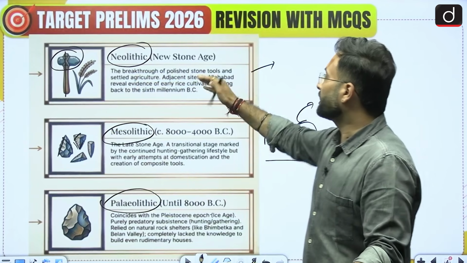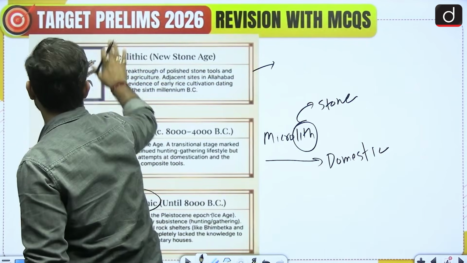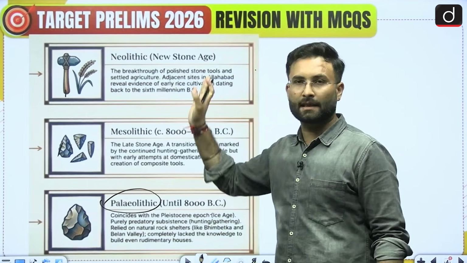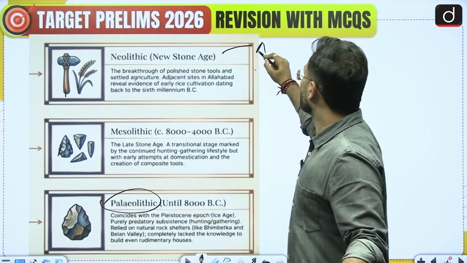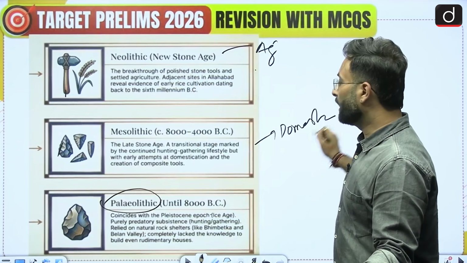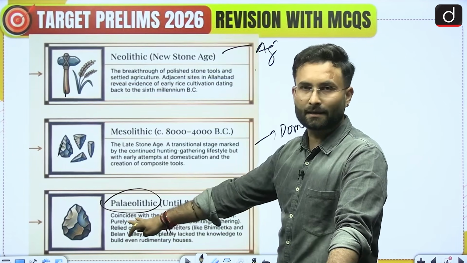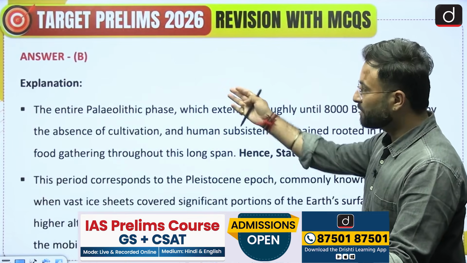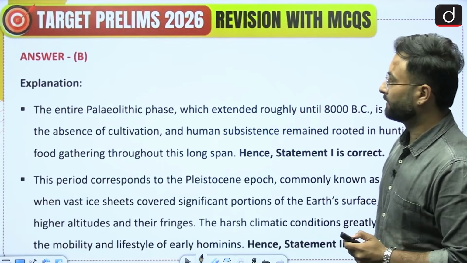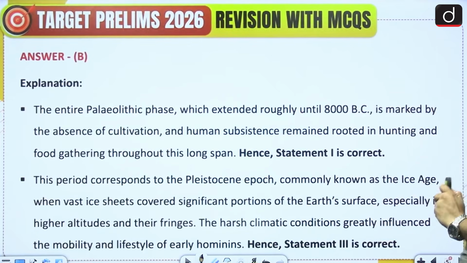So that is the Neolithic history, we can say. Here we have three parts: Paleolithic, Mesolithic and Neolithic. Here we started to go for agriculture. Here some kind of domestication had started, but this was totally hunting and gathering. Coming to the explanation part, which I have already explained, you can go through this particular slide. For your reference, I'll be keeping a pause over here.